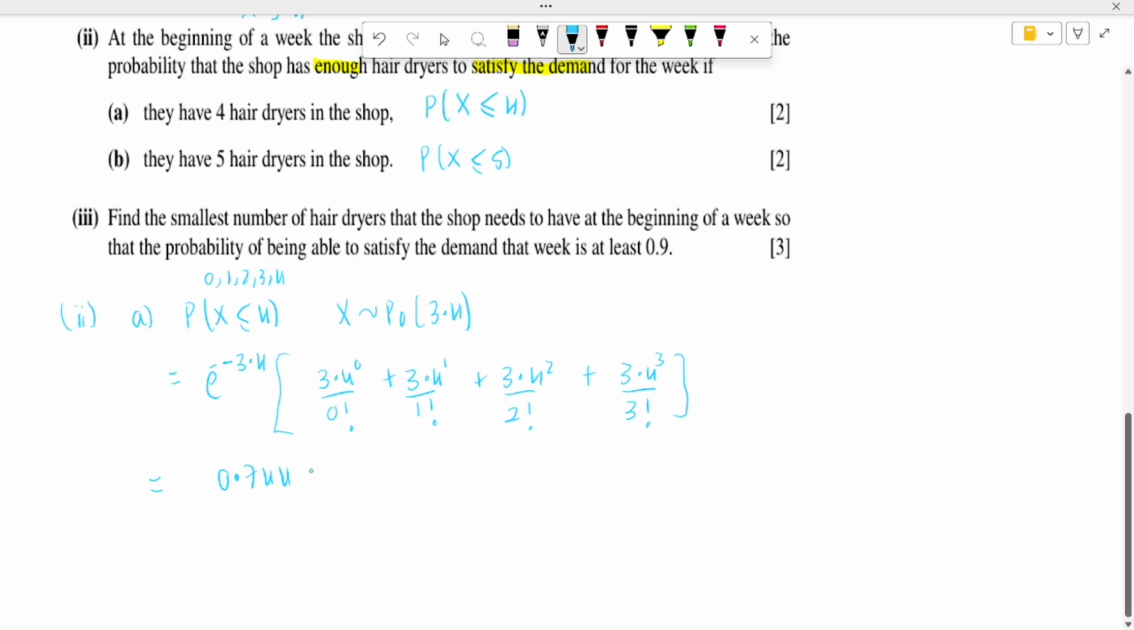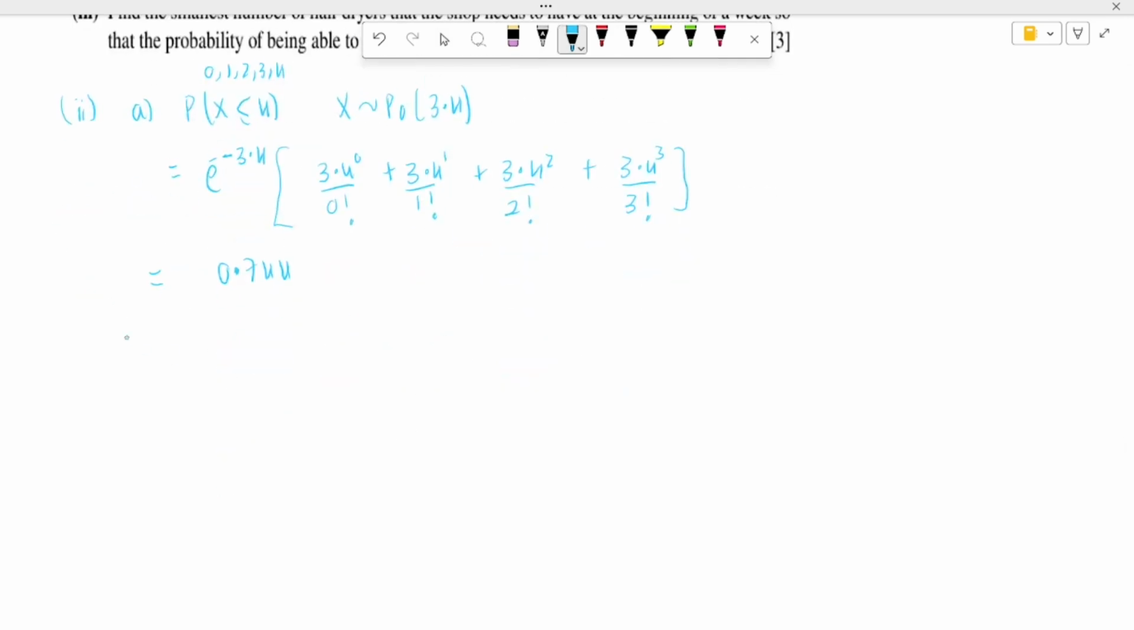Now for part B, they have 5 hair dryers in the shop, so the demand should be less than or equal to 5 to be able to satisfy the demand. So let's solve part B. Part B is probability x less than or equal to 5.